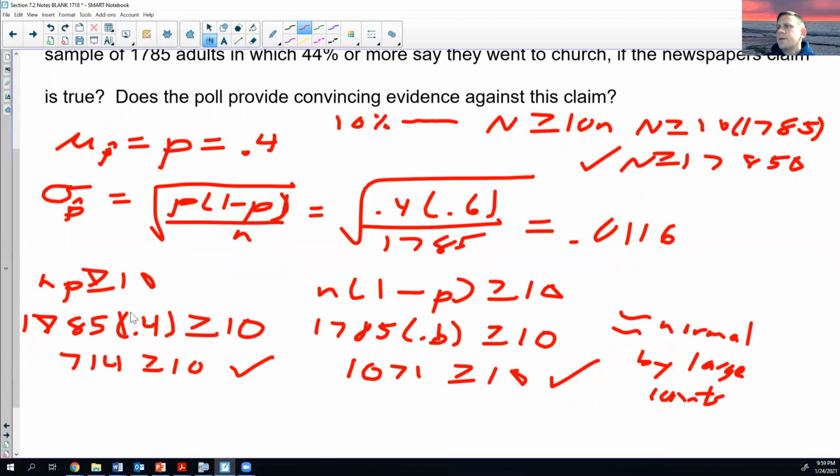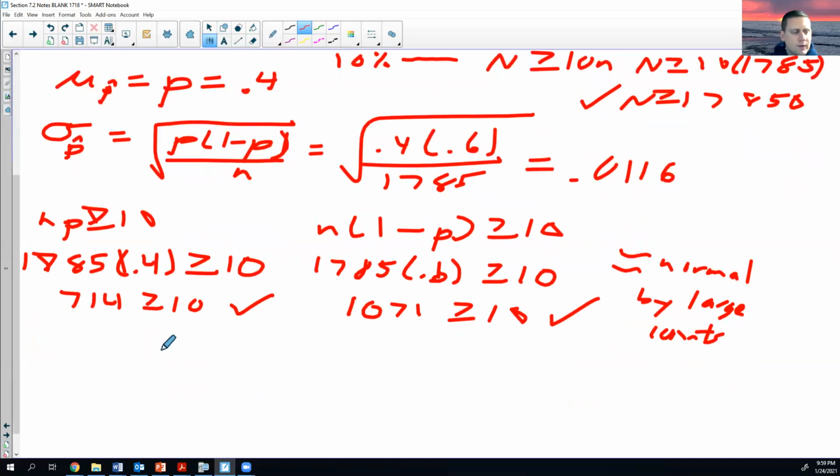All right, so we're on our way. All right, so we can do a z-score formula. So we're going to do it both ways just so we can practice. And then I will get the calculator out to show you how to do normal CDF. So what we're trying to find, and this is helpful to either draw a picture or to do it with symbols, is the probability that p hat is greater than or equal to 0.44. That's really what our question is.